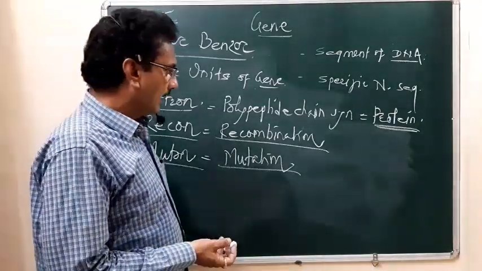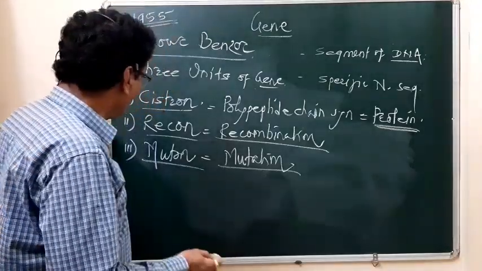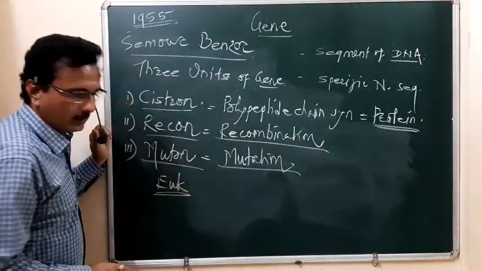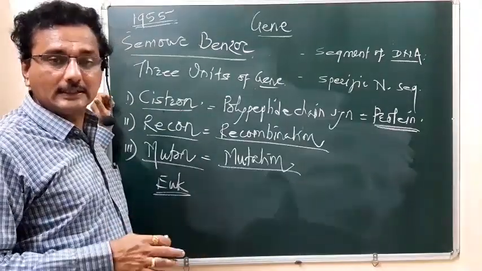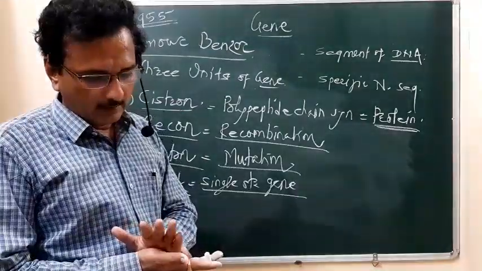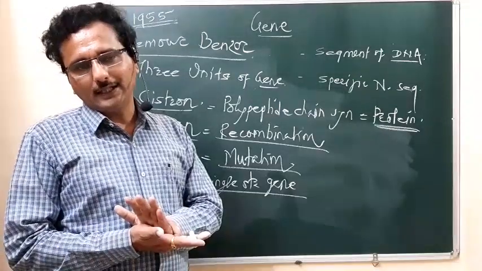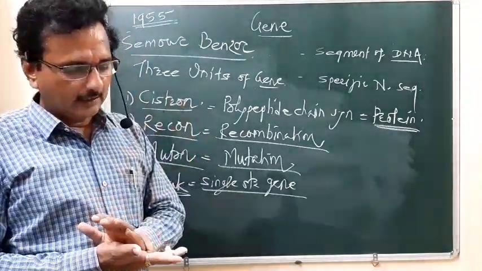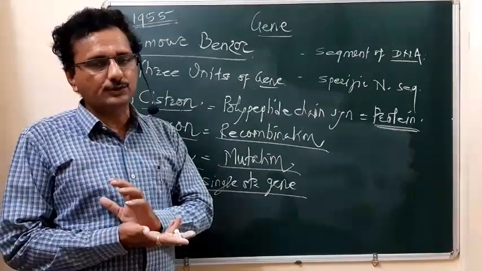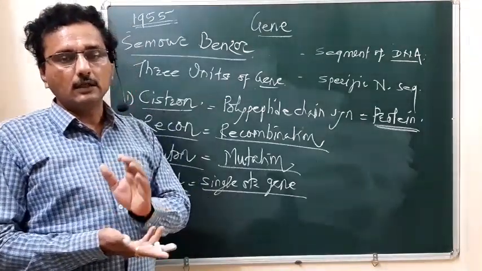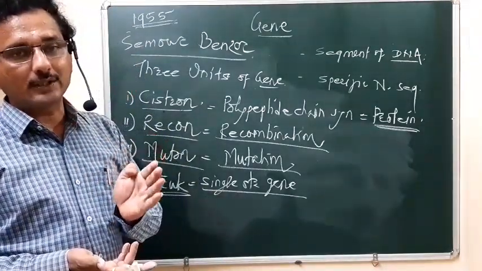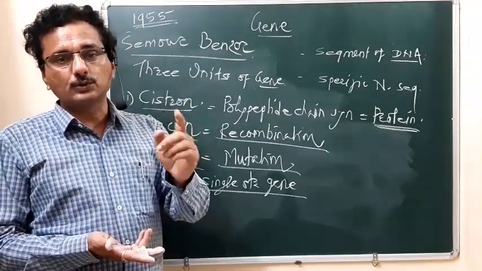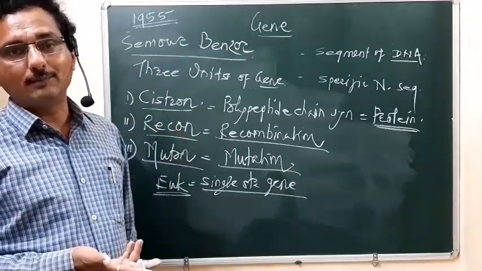Remember, in case of the eukaryote, there is a single structural gene. It is called a monocistronic unit, and that monocistronic structural gene has to produce a single mRNA.